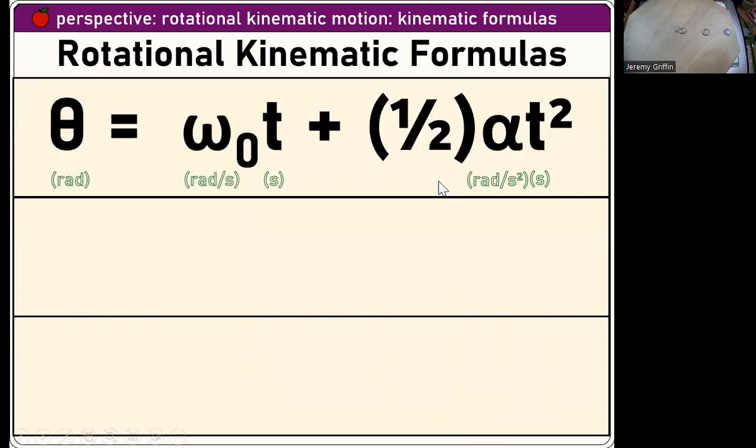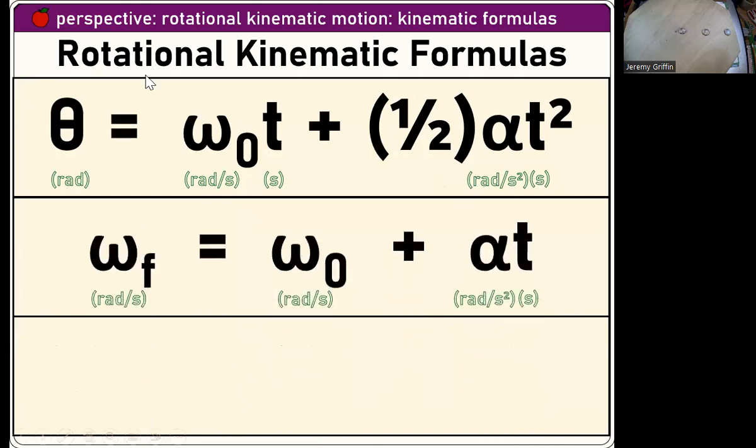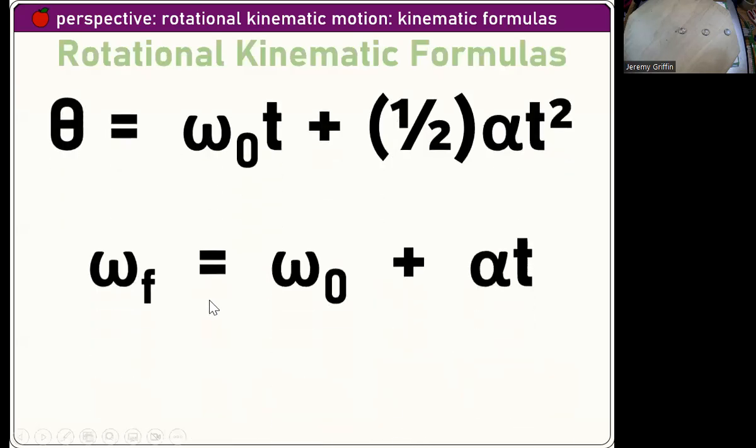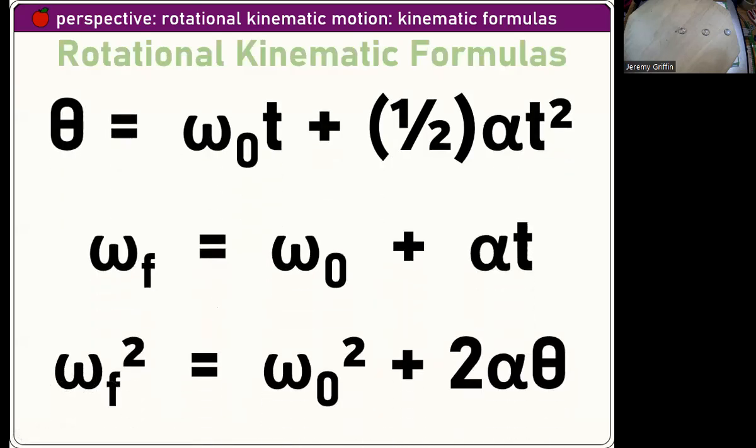Oh, here's some rotational kinematic formulas. These are analogous to your linear formulas back in the day, like x equals v naught t plus half a t squared, only now it's theta equals omega naught t plus half alpha t squared. Right? So time is still time, but now it's about how far you're turning and so on. Right? Here's the same kinematic formulas, just it looks a little cleaner right there.